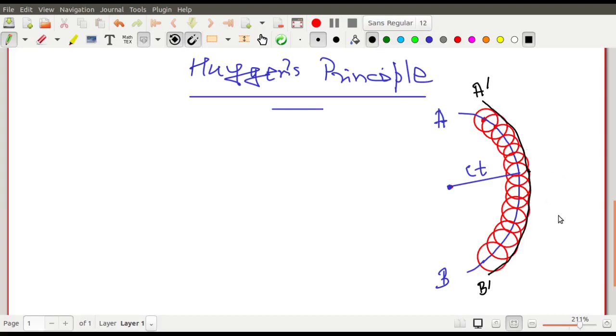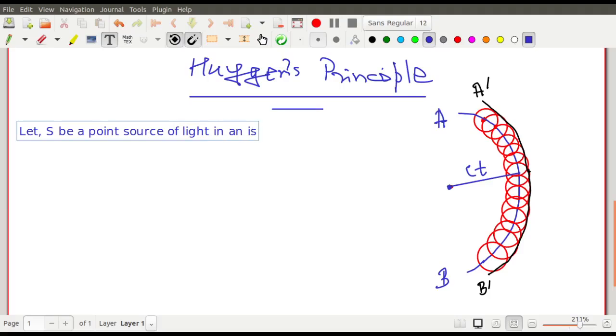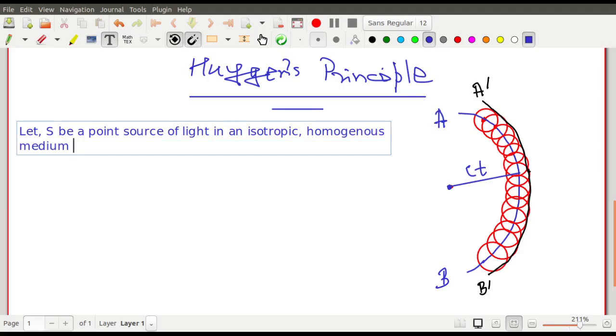So this is how wavefront after wavefront after wavefront will be formed, and the light will be propagated in the forward direction, এবং এইভাবেই লাইট তোমার ফরওয়ার্ড ডাইরেকশনে প্রপাগেট করতে থাকবে। So let us write, let capital S be a point source of light in an isotropic homogeneous medium, sending out light in all possible directions.